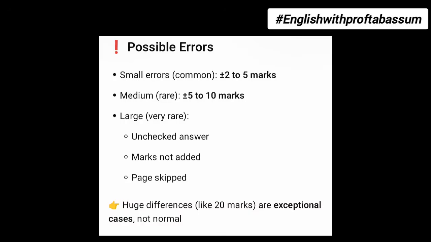These are exceptional cases, not normal. But as I said, last year this mistake happened many times. Even experienced teachers committed such mistakes, like giving 10 marks more or totaling marks wrongly, and many times giving 20 marks less or 20 marks more. The condition in which these teachers are correcting the papers is very hectic: 9 to 6, given 45 papers a day.